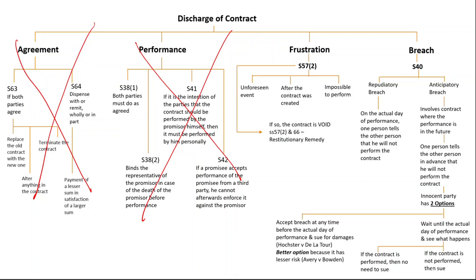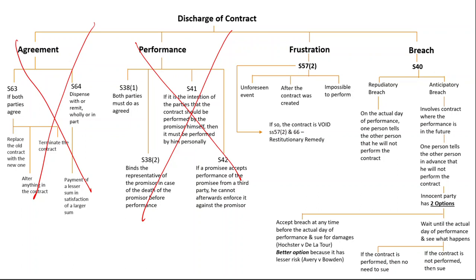Now please take note. If the contract is frustrated, the contract is void. And section 57, subsection 2 and 6, they talk about restitution remedy. Restitution remedy means, if I have given you something and the contract is made void, whatever I've given you, you must give it back to me. So like in the earlier example, you rented a hall for your birthday party. You paid a deposit. The hall is destroyed by fire. The contract is frustrated. Since the contract is frustrated, the deposit which you have paid, you can get it back. That's the first one.